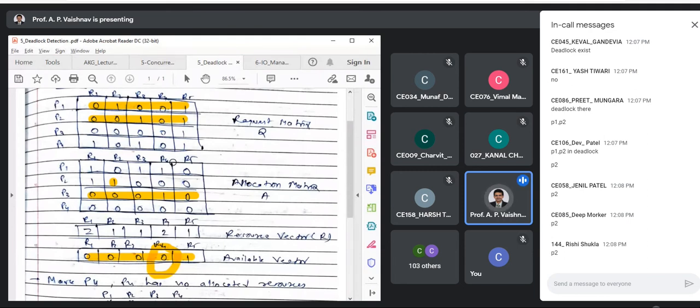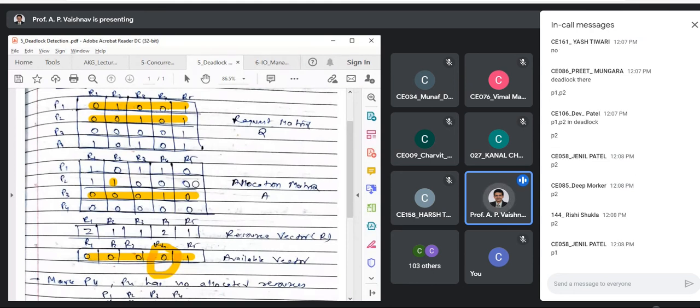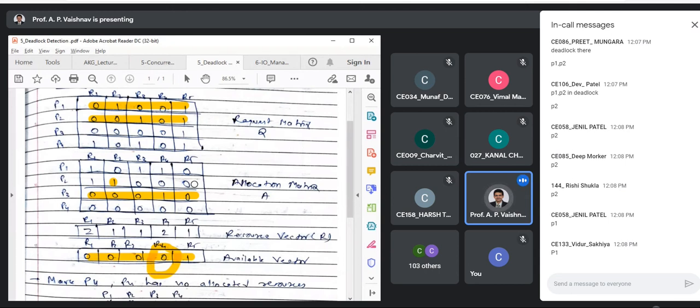And who is holding that? P1. So actually, we don't need to look at the algorithm itself. But again, this is one simple example. In examinations, we can solve simple examples, but in a real scenario, this data structure will be very large because there are hundreds of processes. So are you clear with the approach?